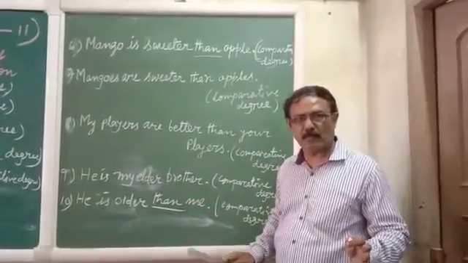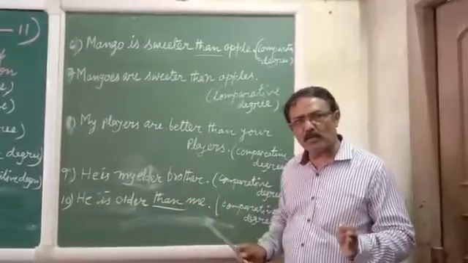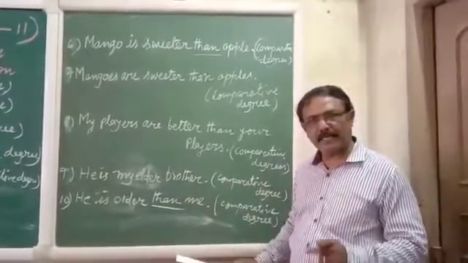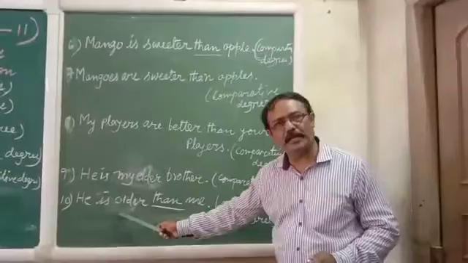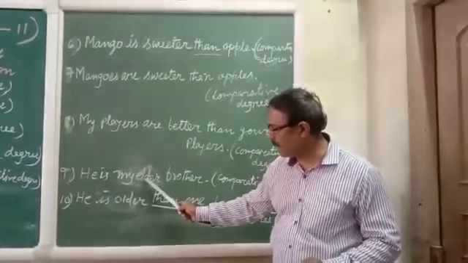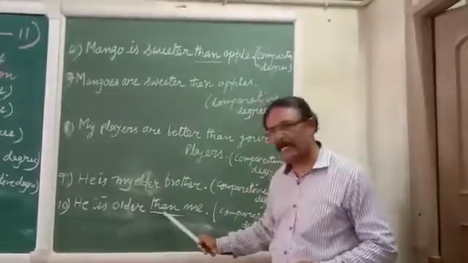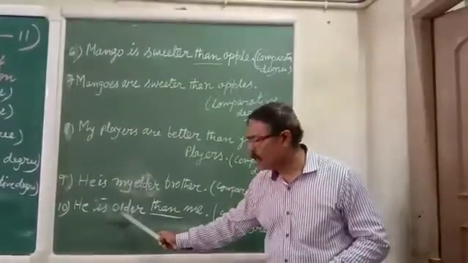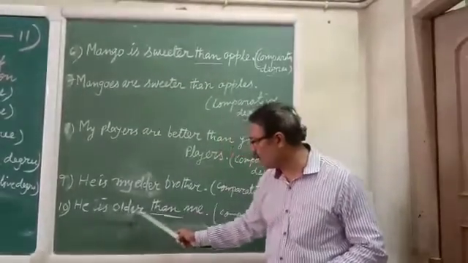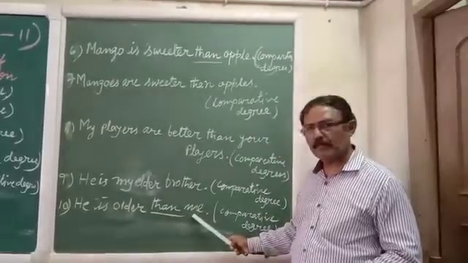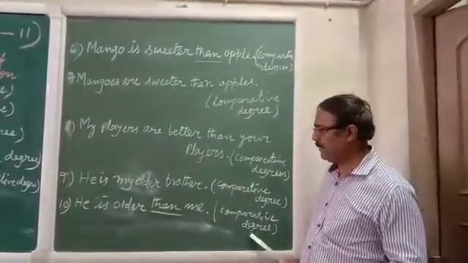This is not possible. And if you want to write than in the comparative, then you have to use older. Both are adjectives. Elder and older are the same. And if you want to write than, then you have to write older. He is older than me. And this is also comparative degree.